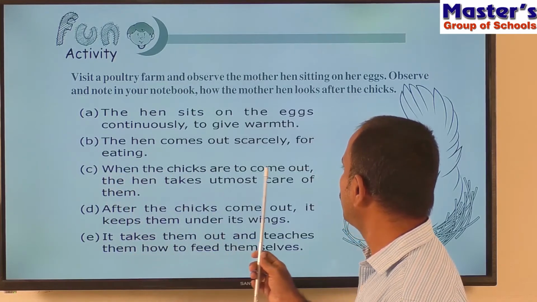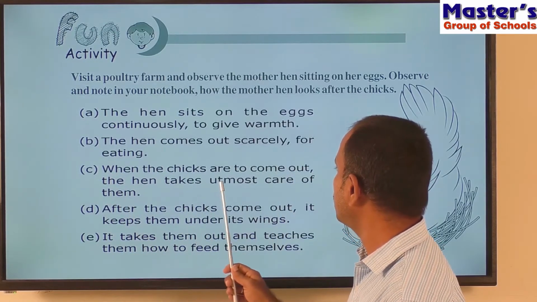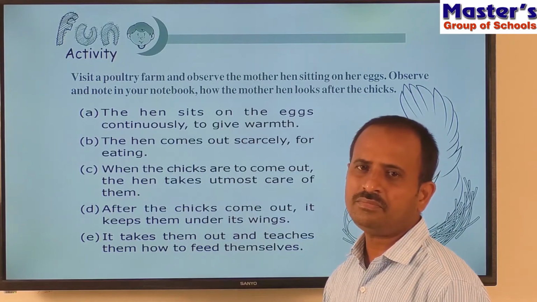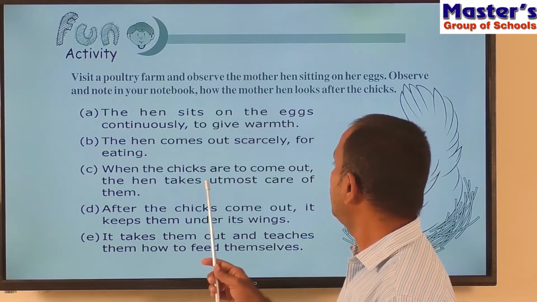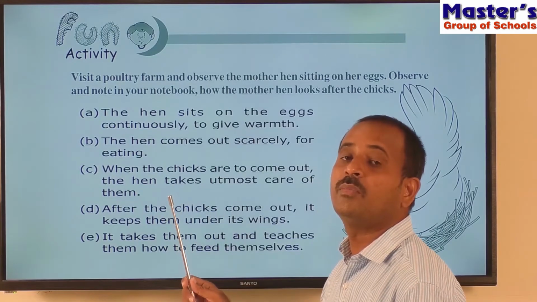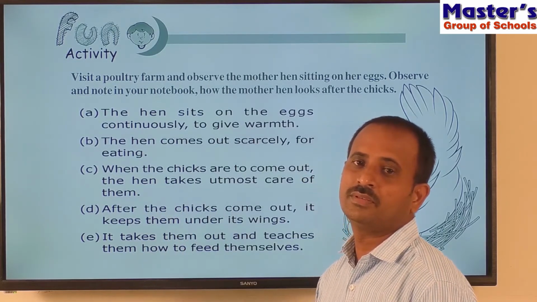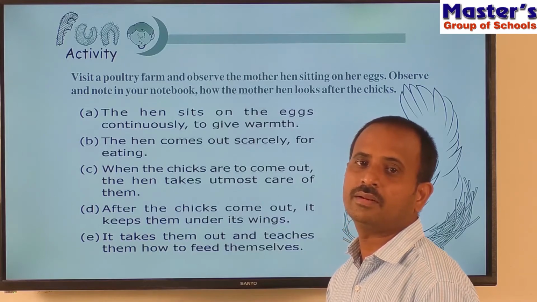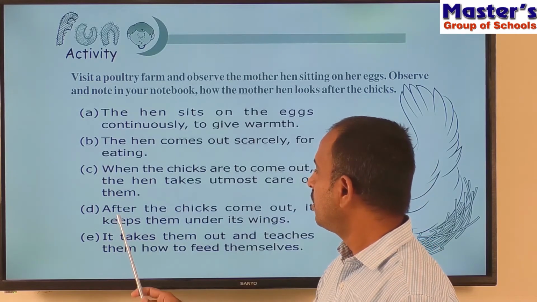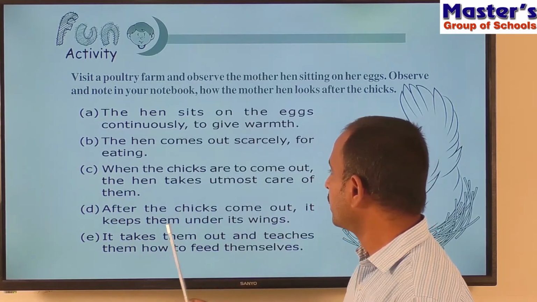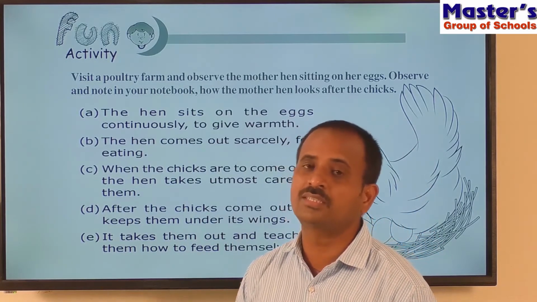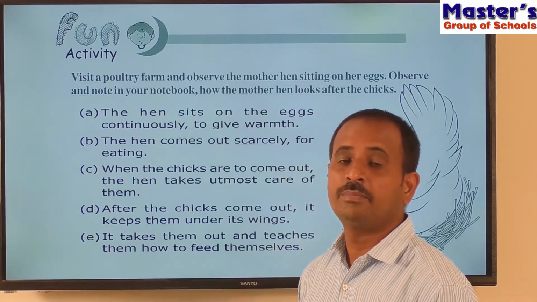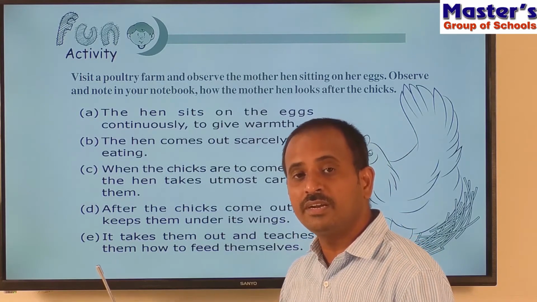When the chicks are to come out, the hen takes utmost care of them. So whenever the chicken comes out of the egg, the hen will take care of its younger babies. So it is also called parental care. How it does this is, after the chicks come out, it keeps them under its wings. So it protects its younger babies by keeping them under its wings.